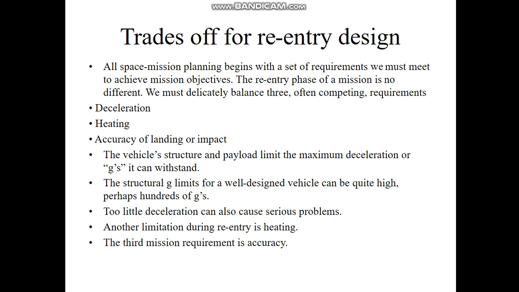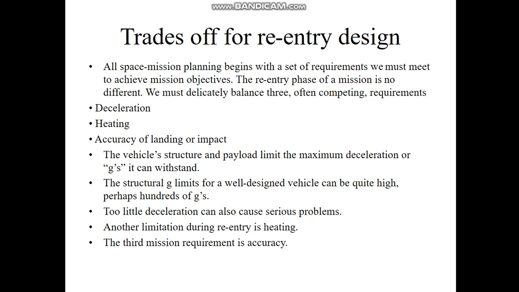The vehicle structure and payload limit the maximum deceleration, or G's, it can withstand. The structural G limit for a well-designed vehicle can be quite high, perhaps 100 G's. That means when subjected to enough G's, even steel and aluminium can crumple like paper. Humans can withstand a maximum deceleration of about 12 G's, about 12 times their weight, for only a few minutes at a time.